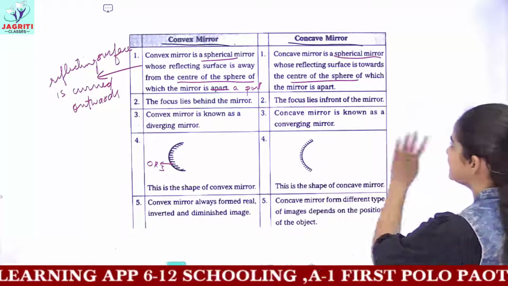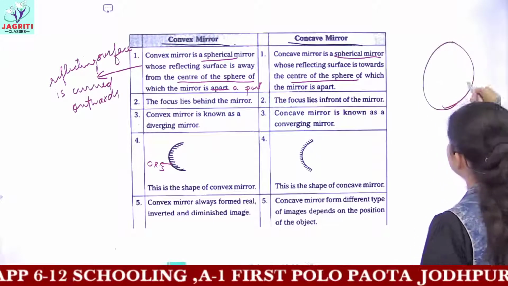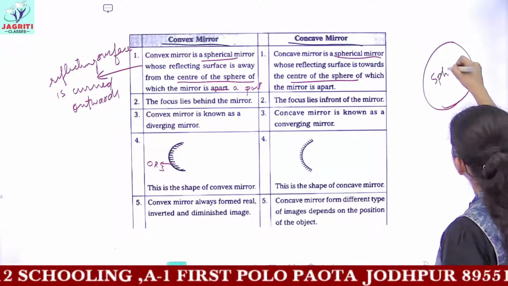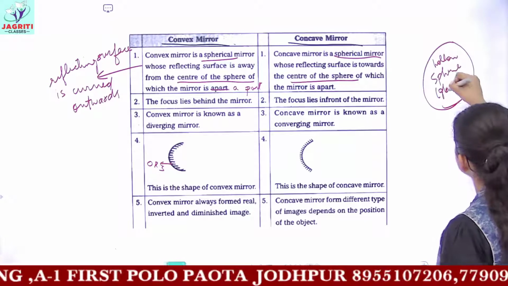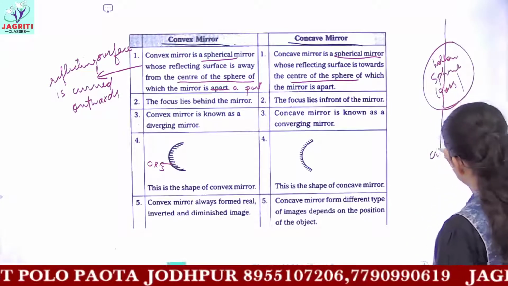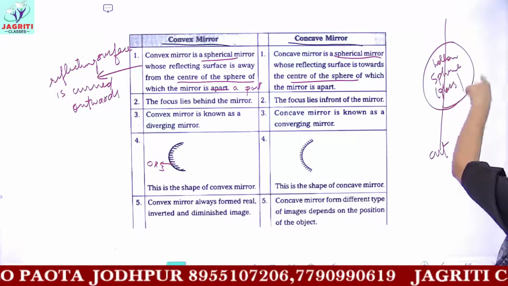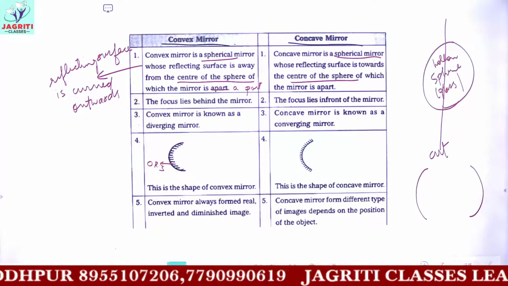Okay, if we discuss this point just now, then you know that you have a sphere here. This is a hollow sphere which is made up of glass. And if I cut this sphere from between, I obtain two hemispheres.